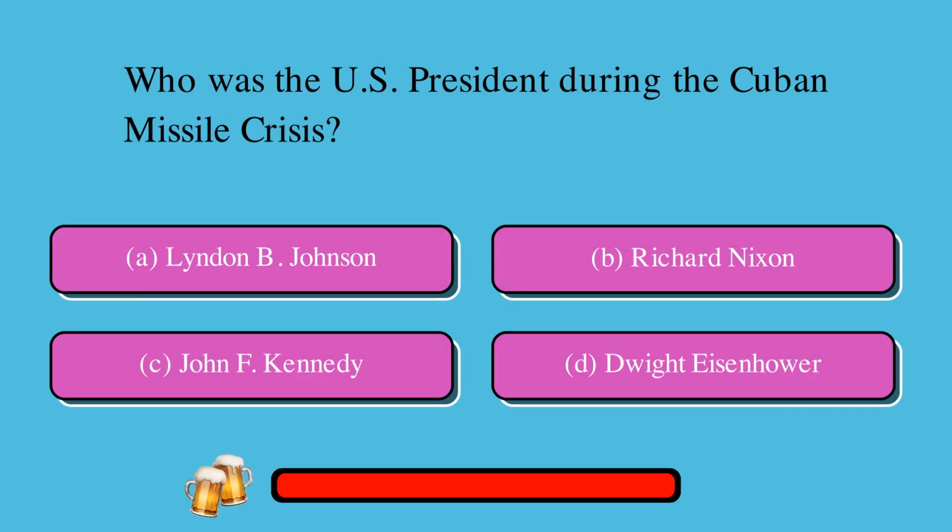Who was the U.S. president during the Cuban Missile Crisis? Is it A. Lyndon B. Johnson or B. Richard Nixon or C. John F. Kennedy or D. Dwight Eisenhower? The correct answer is C. John F. Kennedy.